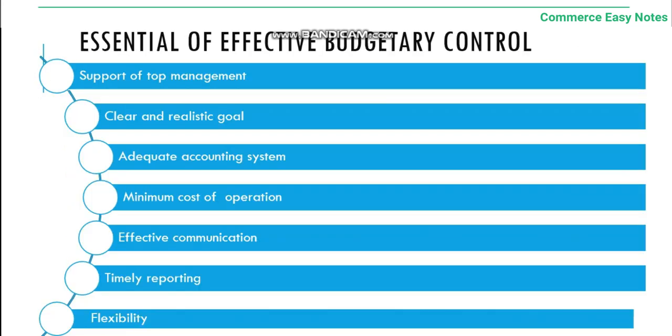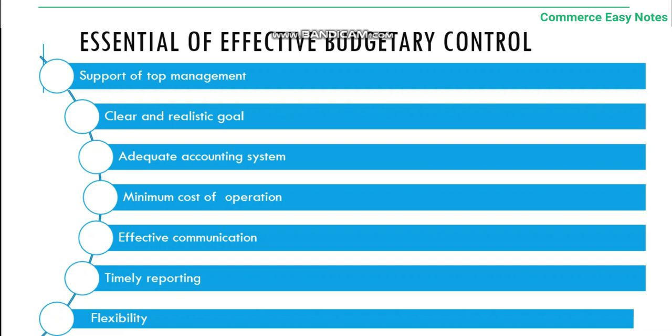Next are the essentials of effective budgetary control. When a budgetary control system is to work effectively, these are the essentials. Support of top management. All the workers should have support for their budgets. Therefore, support of top management is a very essential element. Second, clear and realistic goals. The goals should be achievable and attainable. They should be clearly stated.